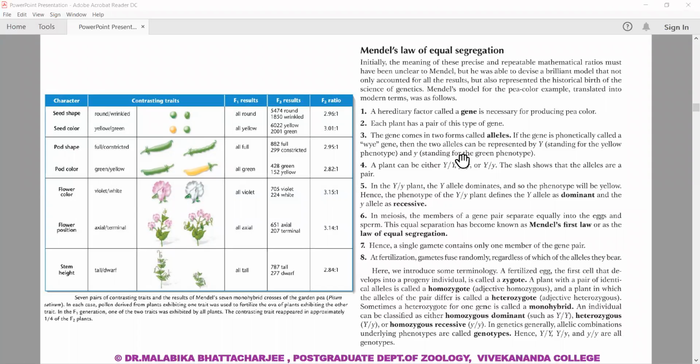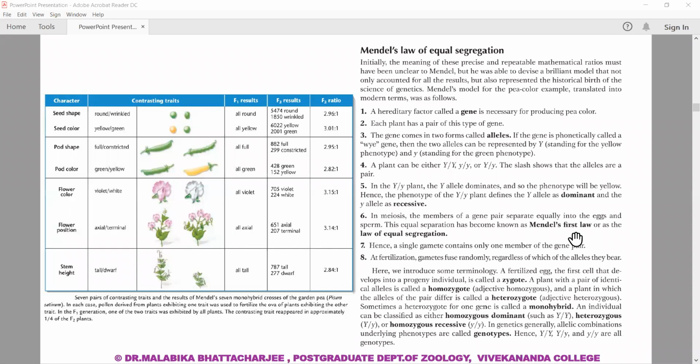The gene is phonetically called Y, and when you pronounce it, it sounds like Y, so we represent it in this manner. Interestingly, in these three kinds of allele, there is an alphabet written in capital and one in small. The capital is dominant and the small is recessive.